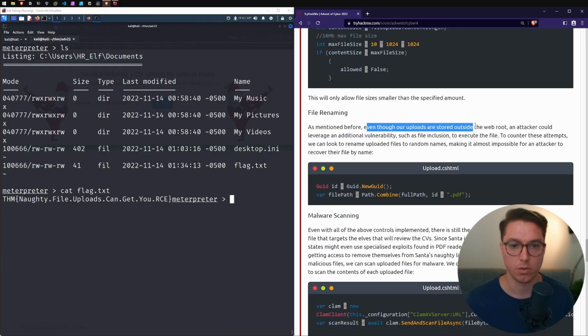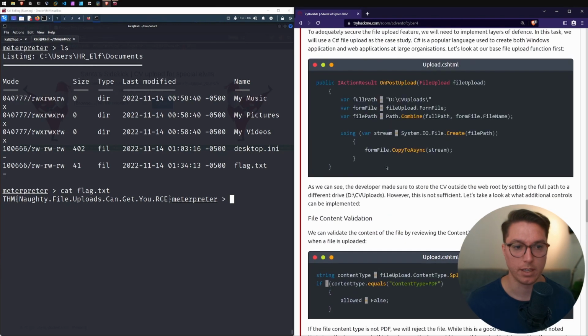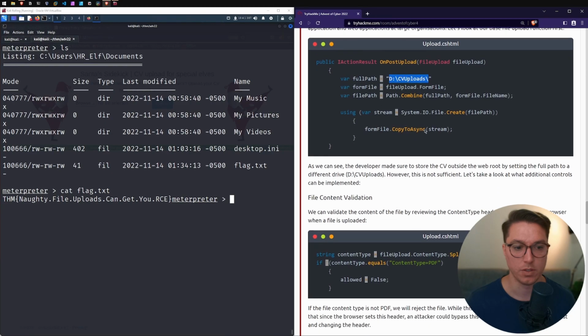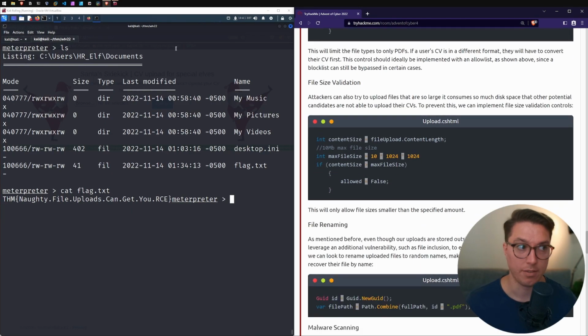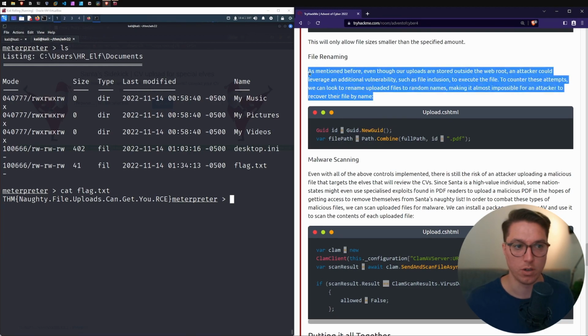Next up is file renaming. As mentioned before, even though our uploads are stored outside the web root, an attacker could leverage an additional vulnerability such as file inclusion to execute the file. To counter these attempts, we can rename uploaded files to random names, making it almost impossible for an attacker to recover their file by name. So if you somehow knew it was going to the CV uploads, and you could still upload a shell, you would have to navigate to the URL of that shell to execute it. But if the name of your shell changes, you don't know what it changes to, so you wouldn't know where to go to get that file.